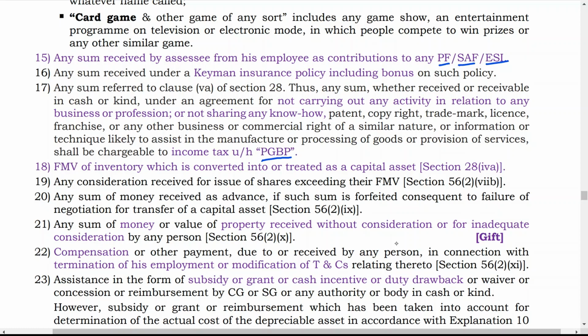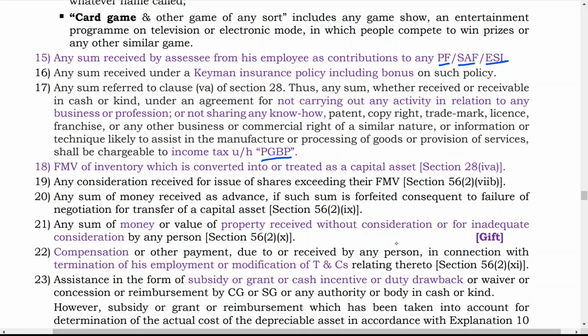Waiver means any duty paid at the time of export. Whatever duty is paid by the exporter will be given back to the exporter by the government, so that will become income of that person in certain cases. Reimbursement means if any expenditure is reimbursed by the central government or state government, then also it is considered as income of that person. It may be in cash, it may be in kind.